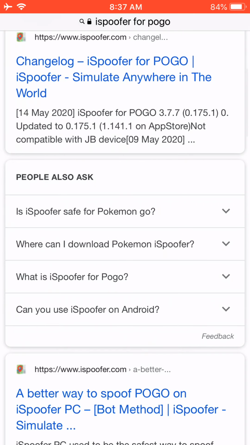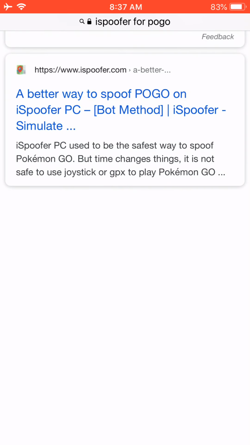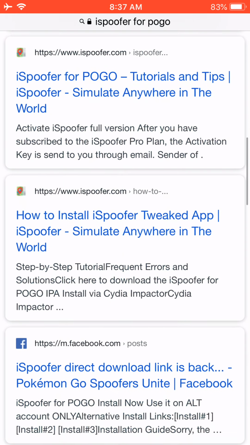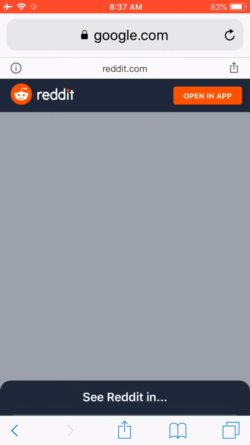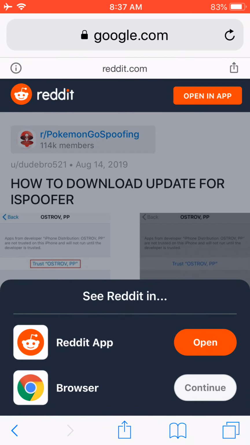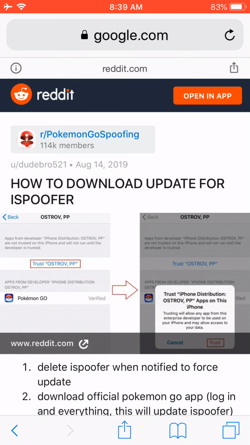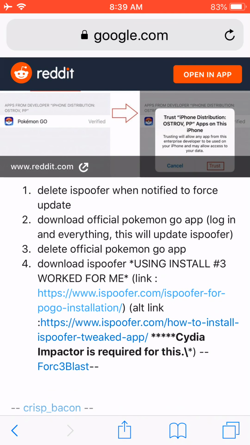Then you scroll down. Scroll down. Then you see this www.reddit.com. You click that. This opens up. You press on the continue button. Then go down. First link. Click on that.